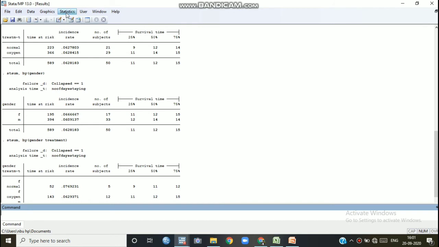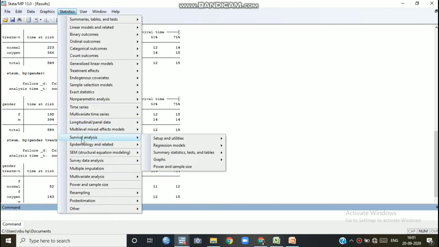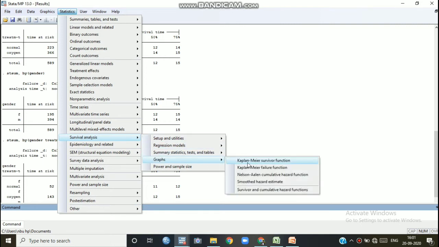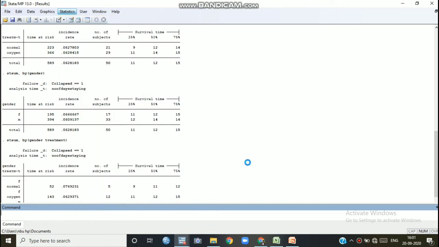Okay. Now we want to show it graphically, that is known as the Kaplan-Meier survival function. How does it look, how can we explain this graphically? Click here, go to survival analysis, then graphs, then Kaplan-Meier survival function. Click here.